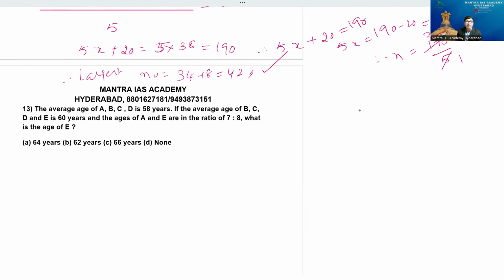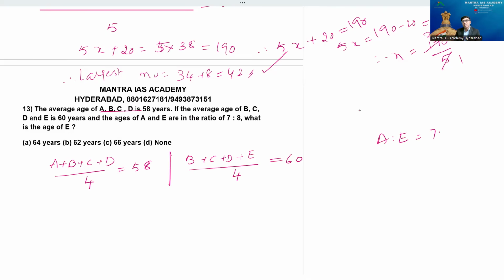The average of ABCD is A plus B plus C plus D by 4 is 58. Average of BCDE, B plus C plus D plus E by 4 is equal to 60. And he gave us A is to E is equal to 7 is to 8.